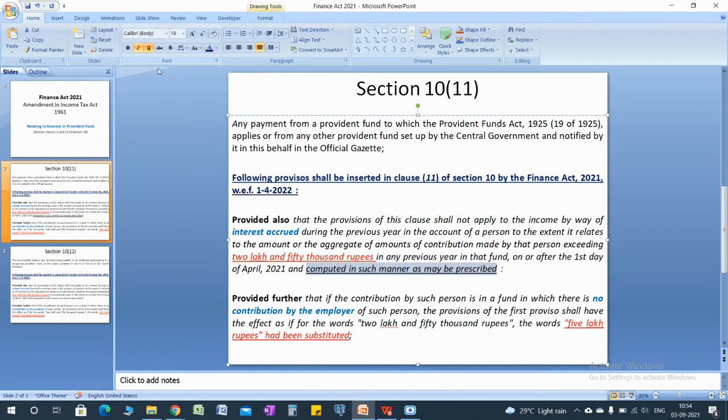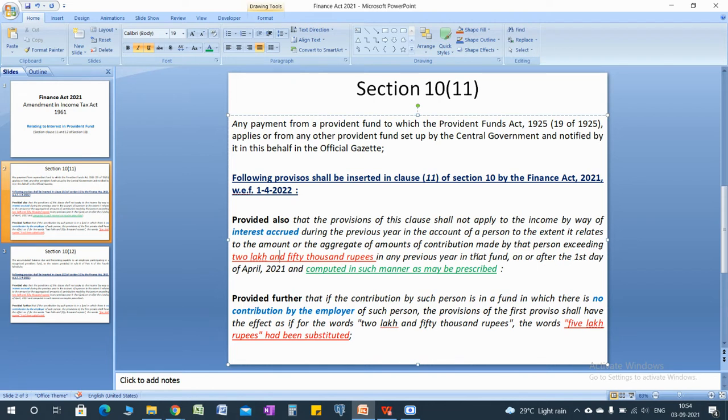This is to be highlighted, because the manner of computation has been introduced by Rule 9D. And what is this? In short, if the assessee has contributed more than 2,50,000 in a previous year, then if any interest is received by the assessee on the amount exceeding 2,50,000, are you getting it? Then that interest is taxable in the hand of the assessee.